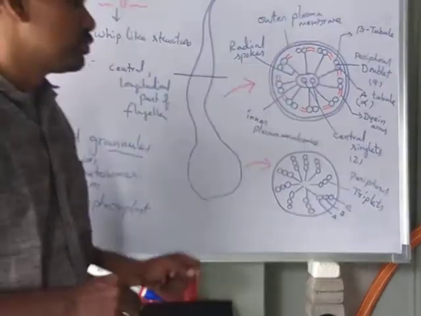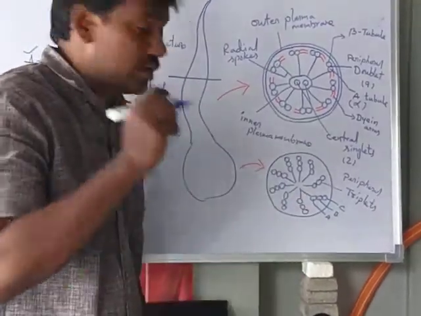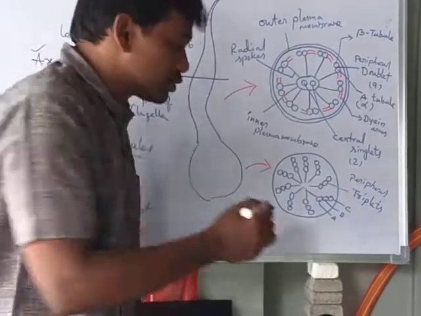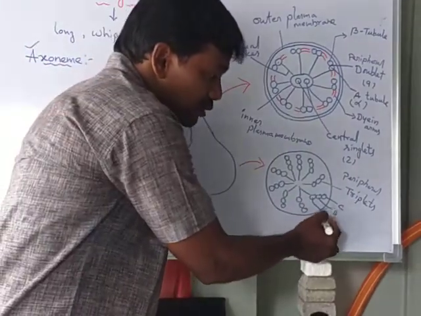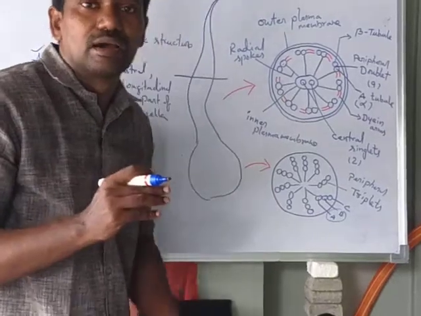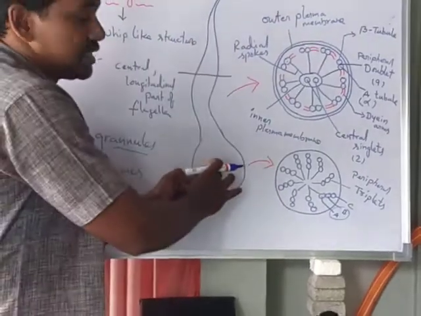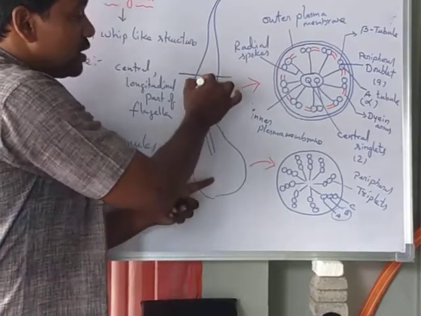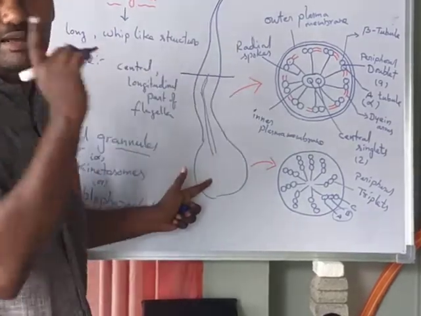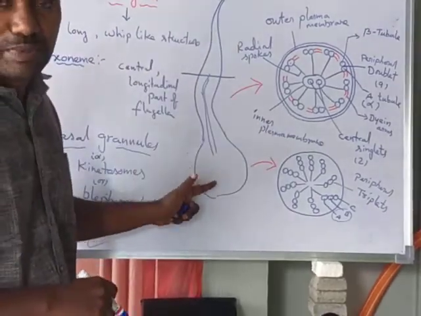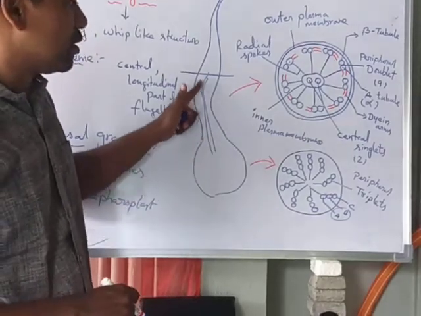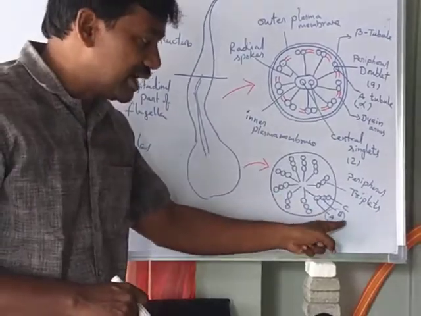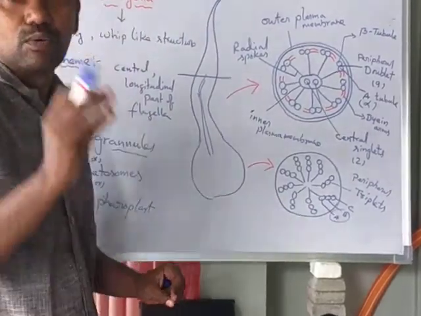Of these triplets, only A and B move from the basal granules to the axoneme of the flagella.